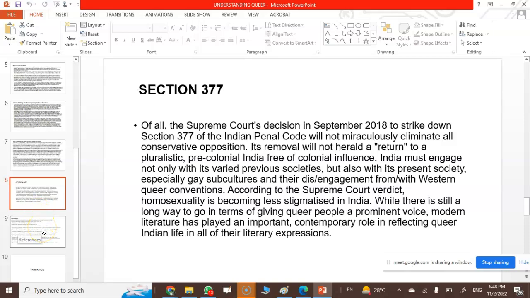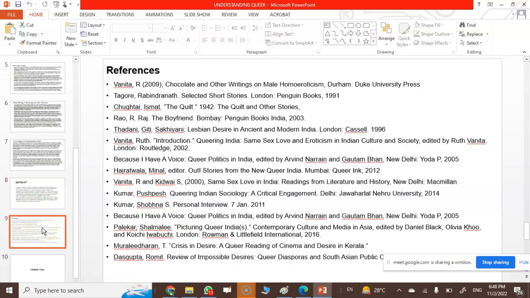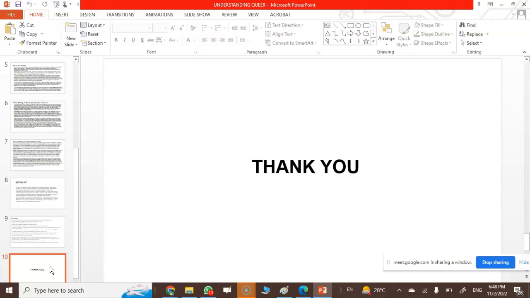And then your references. The references slide is not mandatory when you are presenting a paper in PPT form in any seminar. Besides the conclusion, you can write 2-3 references just to show that your authenticity is also mentioned in your paper, but you can exclude it from the PPT as well. And then your last slide is the thank you slide. That is how you have to prepare your PPT, and these are the steps of writing a research paper as well.